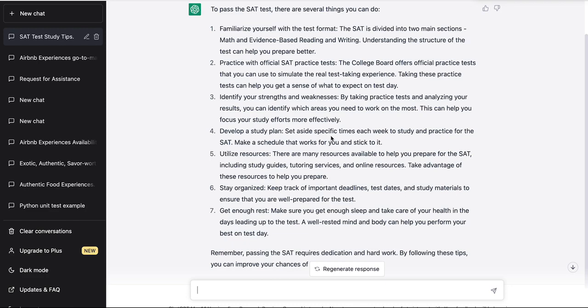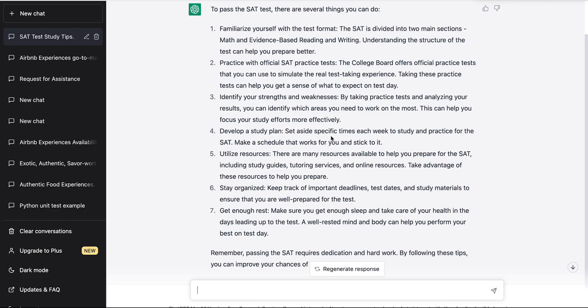Because if you do find yourself studying, you do find yourself practicing, and yet you haven't achieved the sort of score range that you want to be in, perhaps that may be a good time for you to seek a tutor who can perhaps teach you or gauge you in terms of what you need to focus on to improve on your weak areas and perhaps even to also improve on some of your strengths as well. There's always room for improvement.